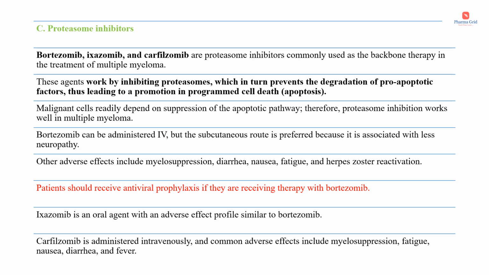Okay, so this is an important point. One of the major adverse effects associated with bortezomib is that it can cause herpes zoster reactivation. So patients should receive antiviral prophylaxis if they are receiving therapy with bortezomib. Then ixazomib is an oral agent with an adverse effect profile similar to bortezomib. Carfilzomib is administered intravenously, and common adverse effects include myelosuppression, fatigue, nausea, diarrhea, and fever.